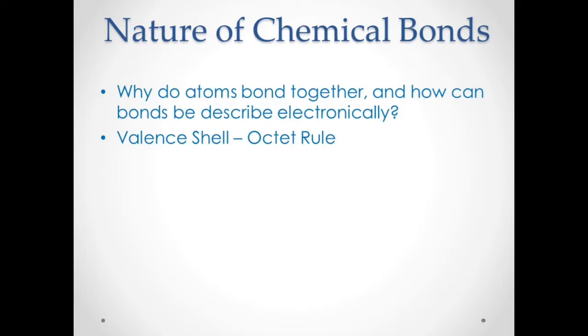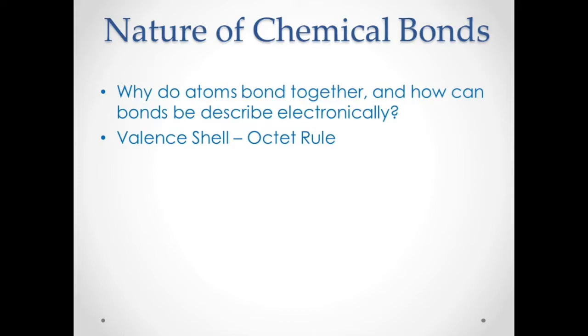Okay, so atoms that don't have 8 electrons on their valence shell will tend to share their electrons, or to give their electrons, or to accept electrons, so that their valence electrons would have a total of 8 electrons, and that will obey the octet rule, and they will become stable because they have the same configuration, the same number of outermost electrons in the valence shell, as the noble gases.